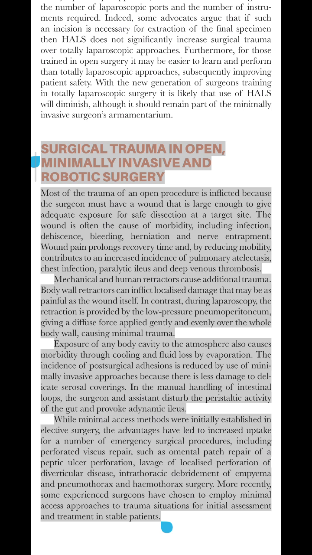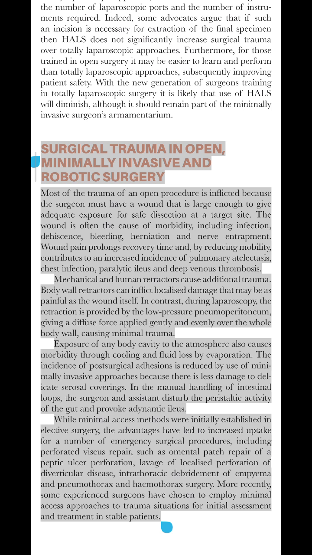Surgical trauma in open, minimally invasive and robotic surgery. Most of the trauma of an open procedure is inflicted because the surgeon must have a wound that is large enough to give adequate exposure for safe dissection at a target site. The wound is often the cause of morbidity, including infection, dehiscence, bleeding, herniation and nerve entrapment. Wound pain prolongs recovery time and, by reducing mobility, contributes to an increased incidence of pulmonary atelectasis, chest infection, paralytic ileus and deep venous thrombosis.